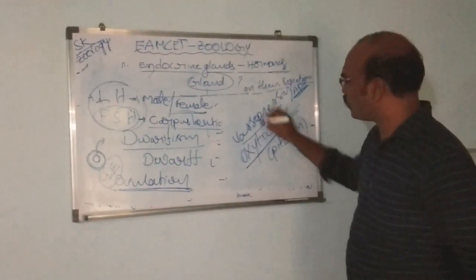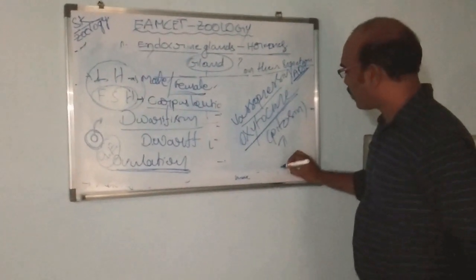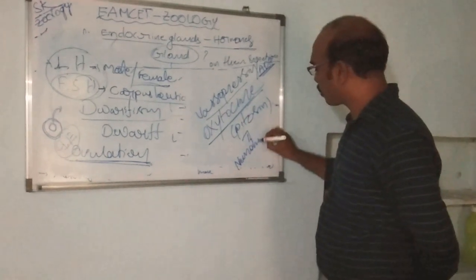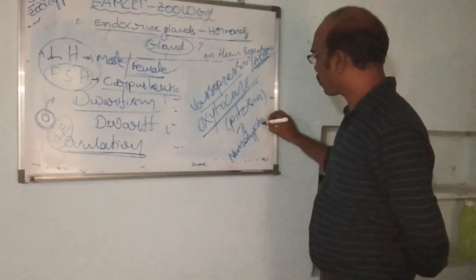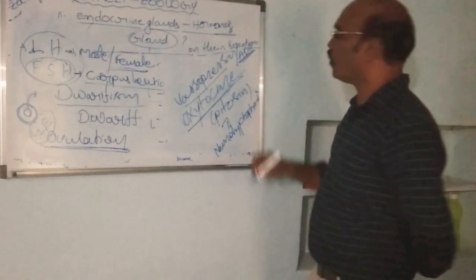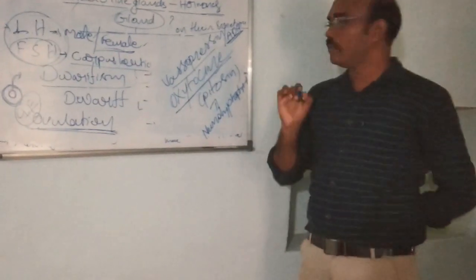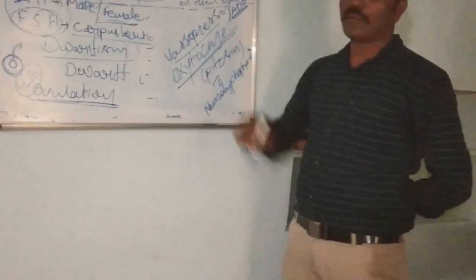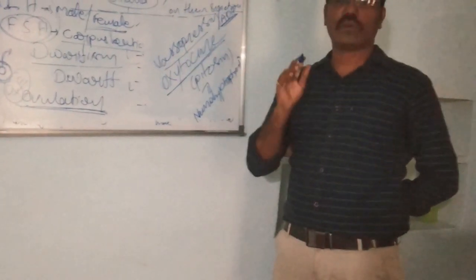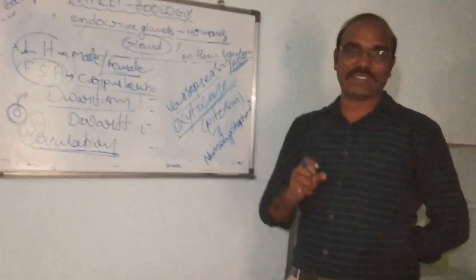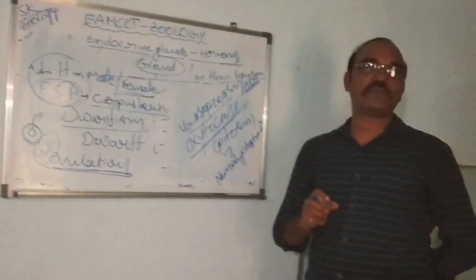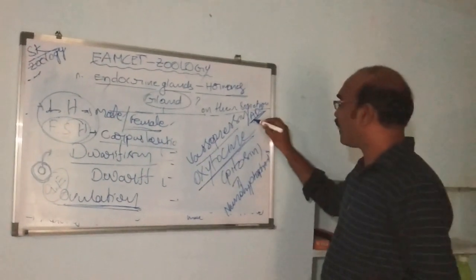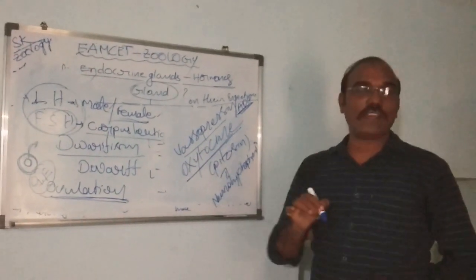Both of these are released from the neurohypophysis of the pituitary gland. What is the job of ADH? This ADH controls the water levels, reabsorbing water in our body to control water levels and ionic balance.